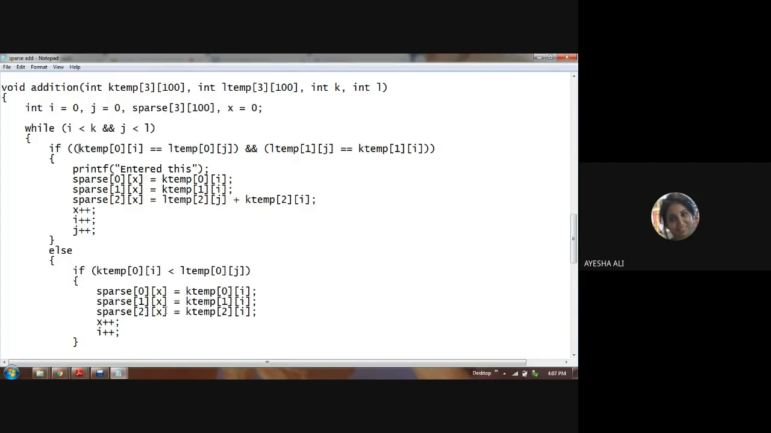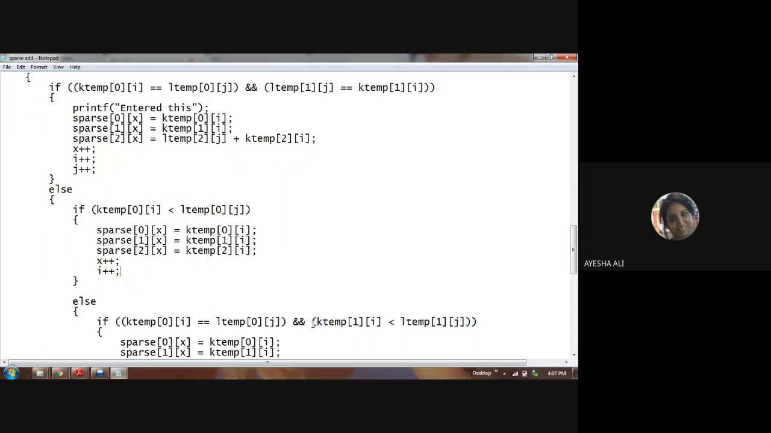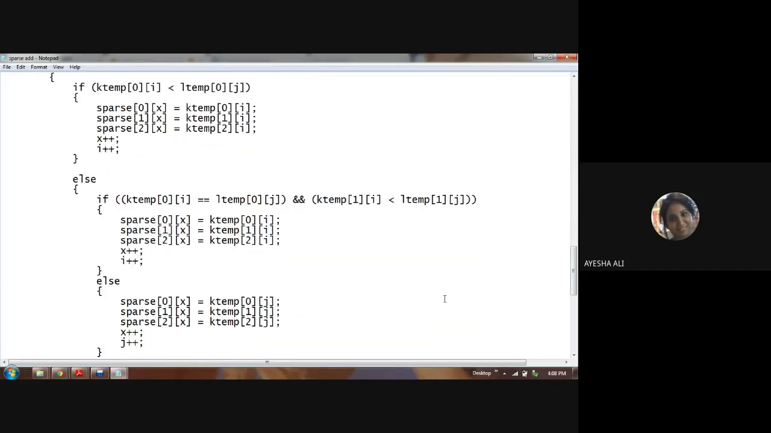Right now, when you see the code which sir is sharing with you, I am telling you beforehand, there is an error in a condition part when you're adding two sparse matrices. I want all of you to identify that error in the condition part and then perform the program. It is an extremely simple program.